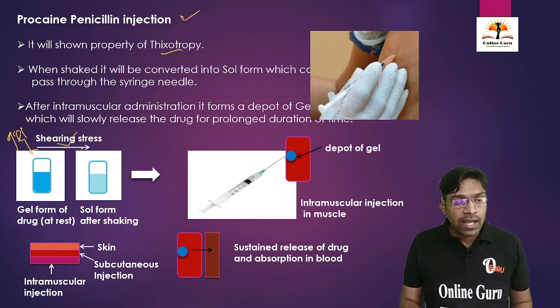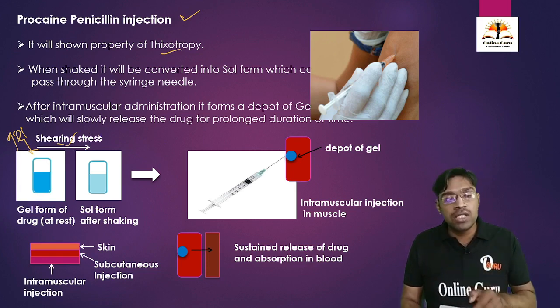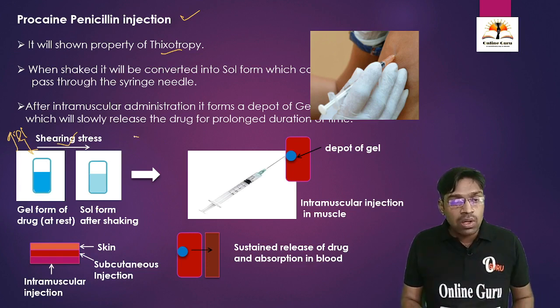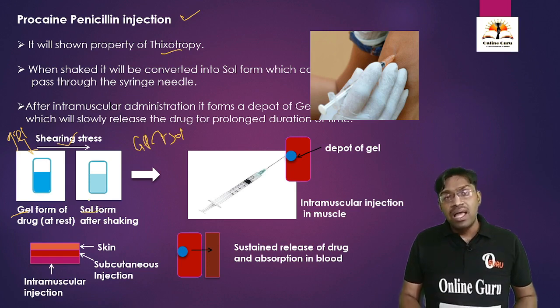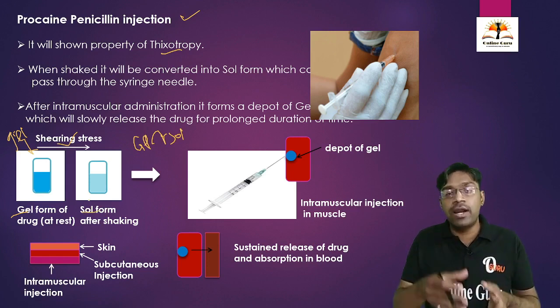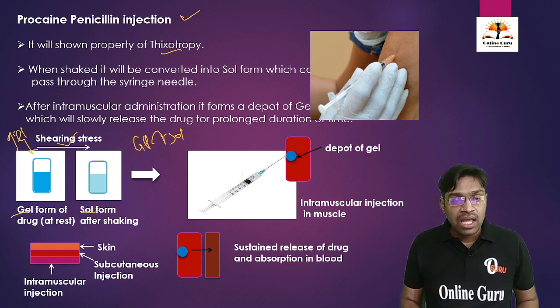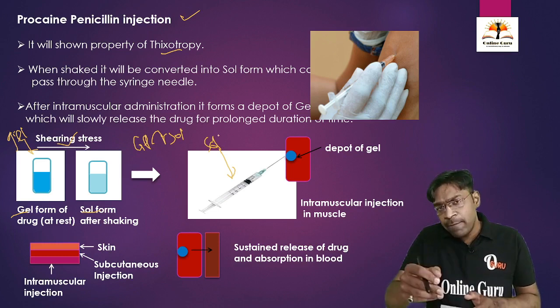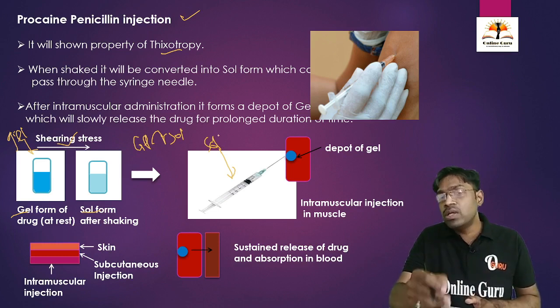Therefore, due to pressure, there is breakage of the cohesive forces between the molecules, and the gel is going to convert into the solution form. See here, this is the gel which is going to convert into solution form. Now it is very easy to administer the drug, because see here, this is the syringe, in which the drug is present in the solution form. Hence, we can administer this solution to the patient.